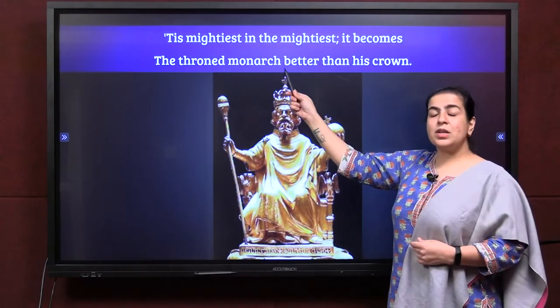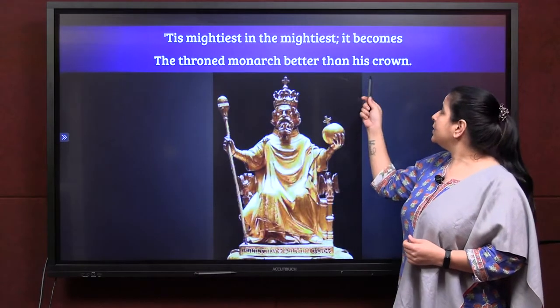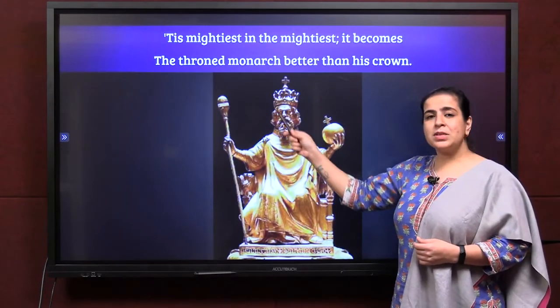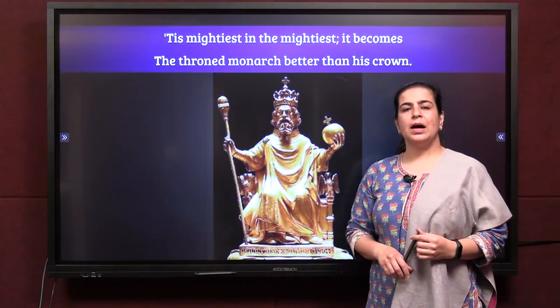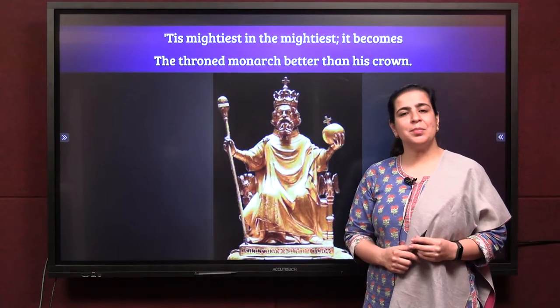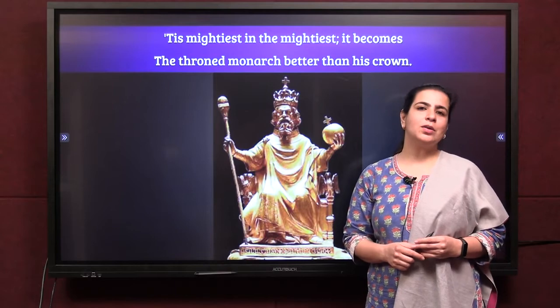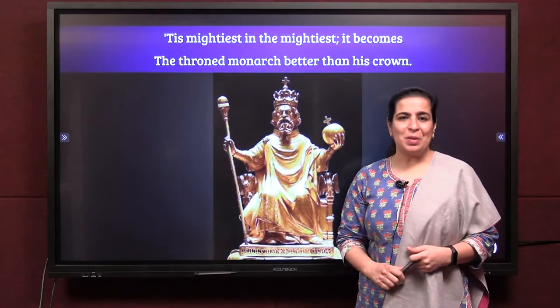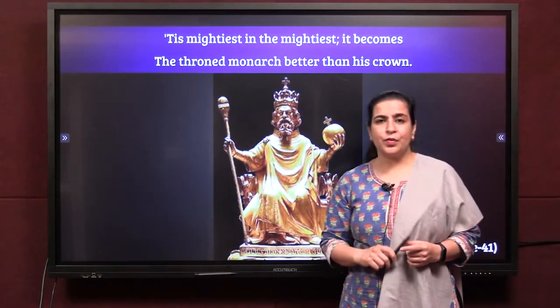Throned monarch. What is a monarch? Monarch is the king or the ruler himself, better than his crown. So, from his crown or his throne, mercy goes high up. A king, a monarch or a ruler is not complete when he doesn't have mercy in him. He cannot be called a ruler if he does not have mercy. So this whole poem is on page number 41 for you. Okay?